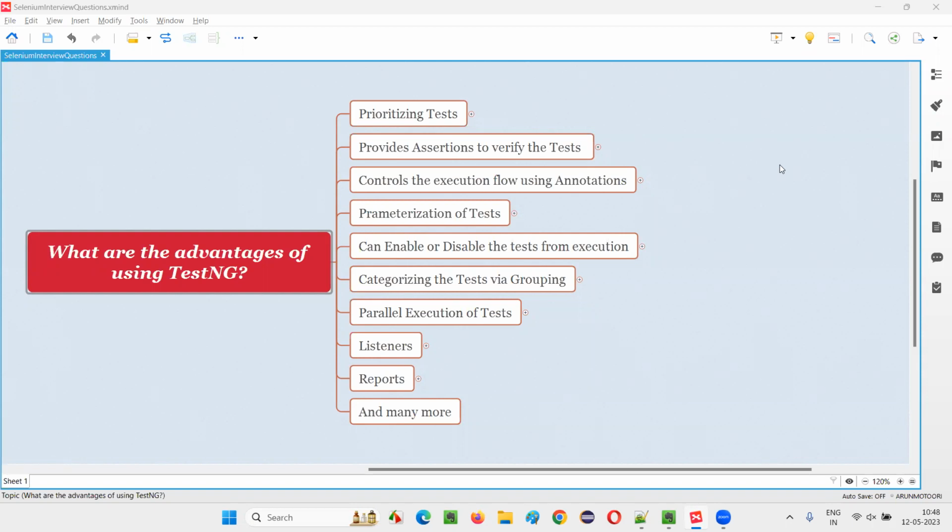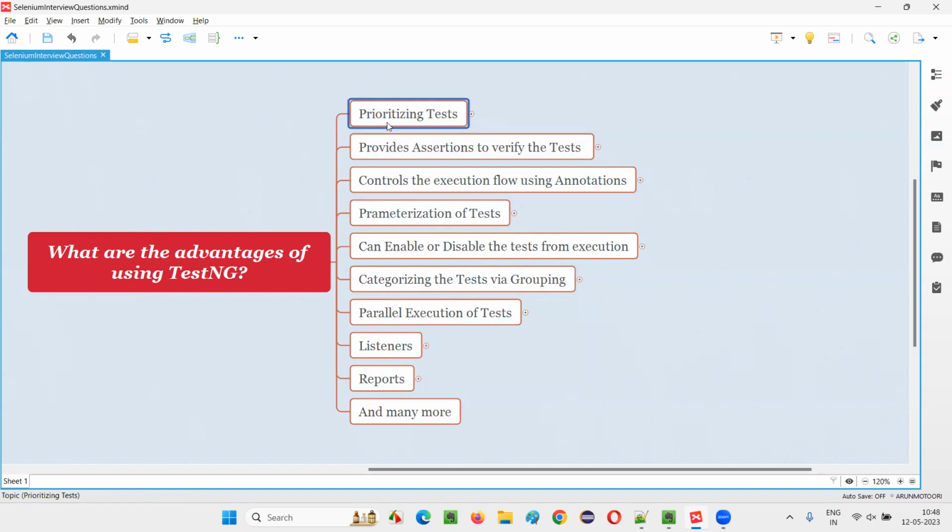In this session, I am going to answer one of the Selenium interview questions. That is, what are the advantages of using TestNG? Let me answer. So here is the list of advantages of using TestNG in our projects. Let me explain these advantages one by one.